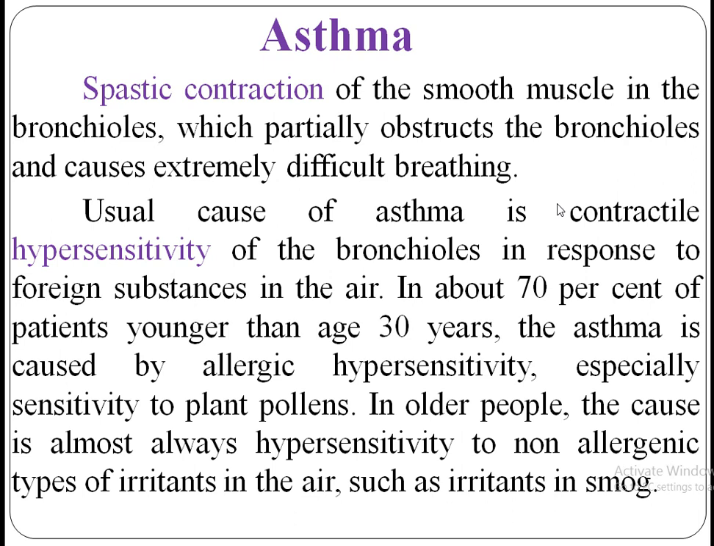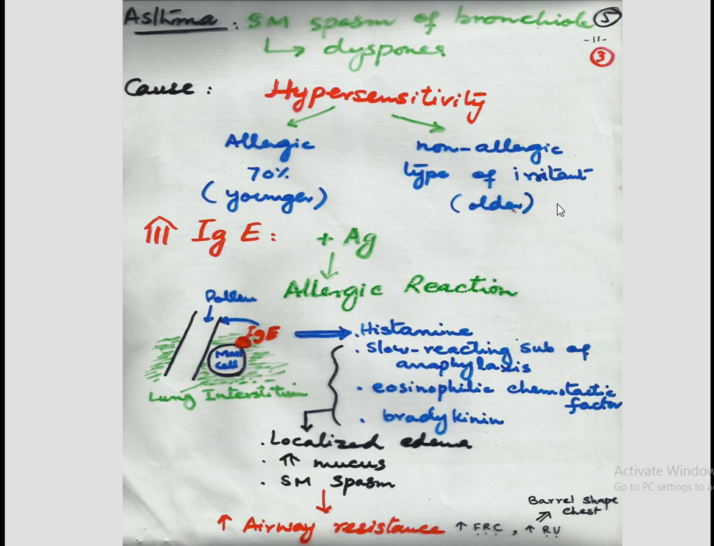Coming to the next disease, that is asthma. Basically it is an allergic reaction. We can say hypersensitivity occurs in this disease. With that, spastic contraction of the smooth muscle takes place. It is mainly of two types, allergic and non-allergic. The allergic type of asthma occurs mostly in younger people as compared to the non-allergic type of asthma that occurs in older people.